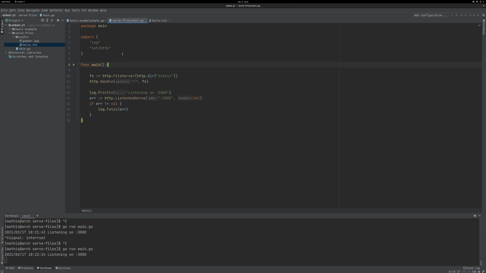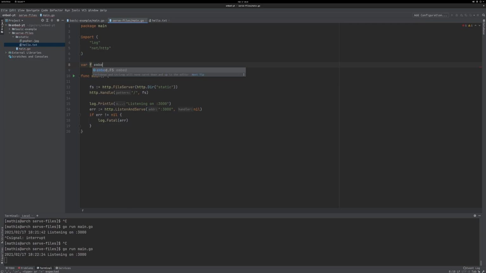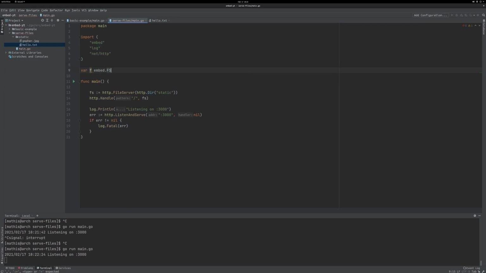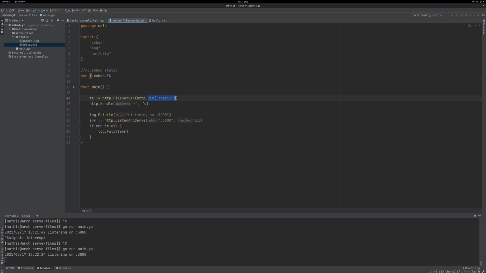So what we can do instead is we can use the embed package to embed these images into our binary. So let's first create a variable for our static file system. Let's call it f for folder, and then we do embed.FS. And then here we say //go:embed static. And then in here, instead of http.Dir, we can do http.FS and then f. And if we run this again, it should work fine.